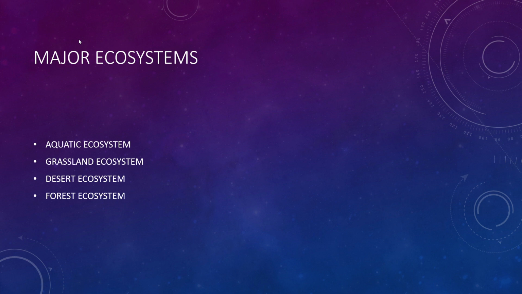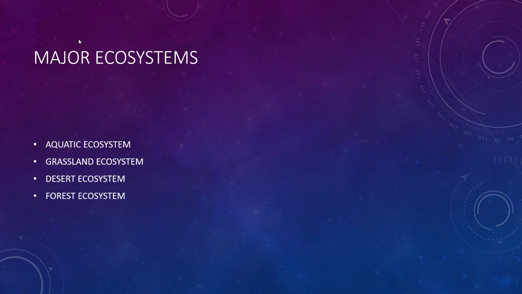Second, we can study in detail what is a grassland ecosystem. It's a terrestrial ecosystem, as I said. Grasslands are the areas dominated by grasses. They occupy about 20% of the land on Earth's surface. Grasslands occur in both tropical and temperate regions where the rainfall is not enough to support the growth of trees.